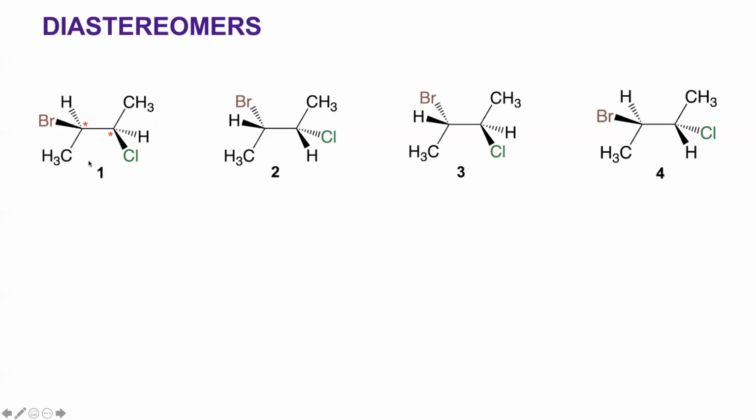However, if you take structure 1 and structure 3, these 2 are stereoisomers. However, important to note here is the arrangement of atoms in this chiral center is the same in both 1 and 3. However, if you notice in this chiral center, then the arrangement is slightly different. You can clearly notice bromine and hydrogen have interchanged their position.